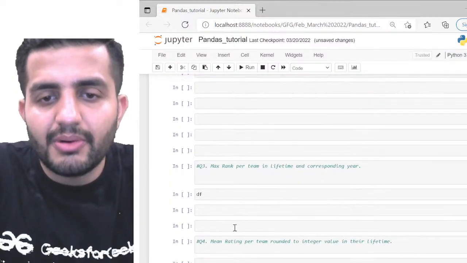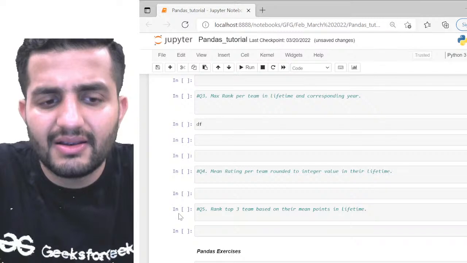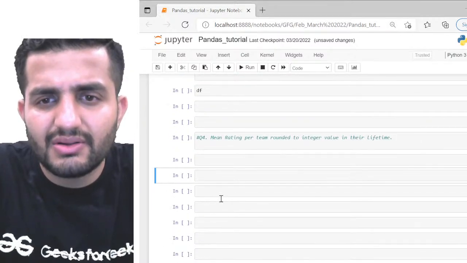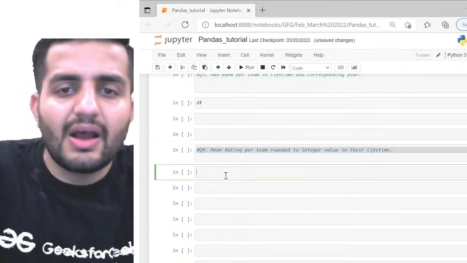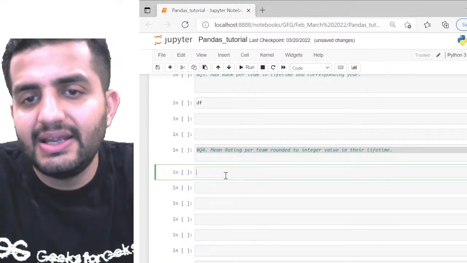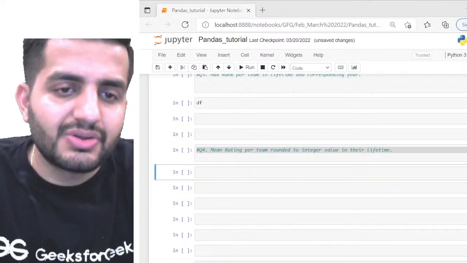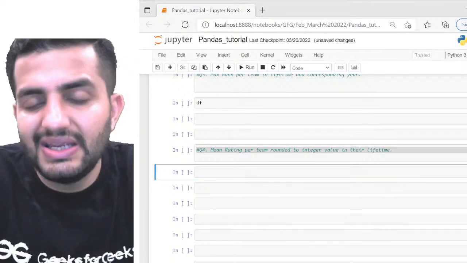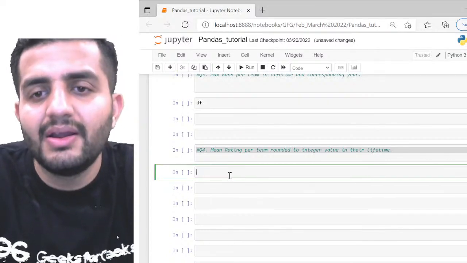Let's take one more problem. I think this is again a similar question only. So let's solve this one. Now what I want is the mean rating per team, rounded to integer value, in their lifetime. So what I want is the mean rating per team.